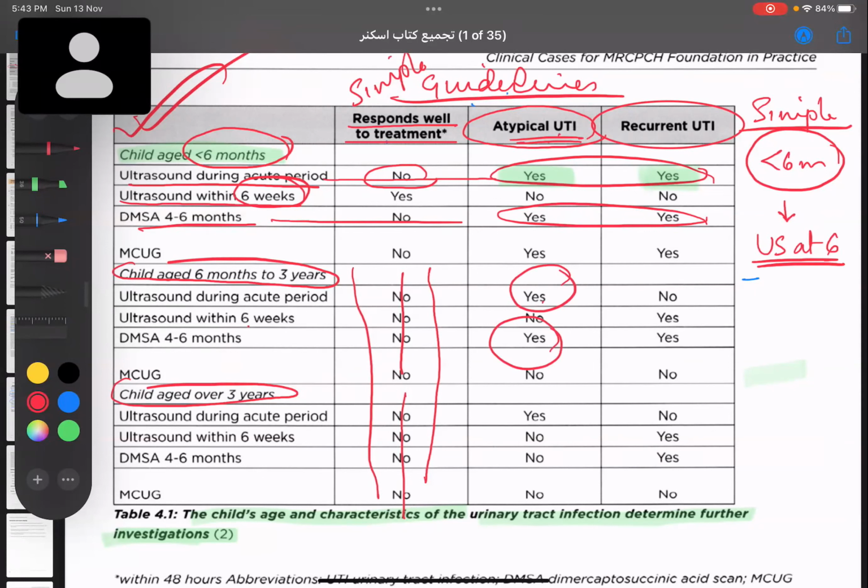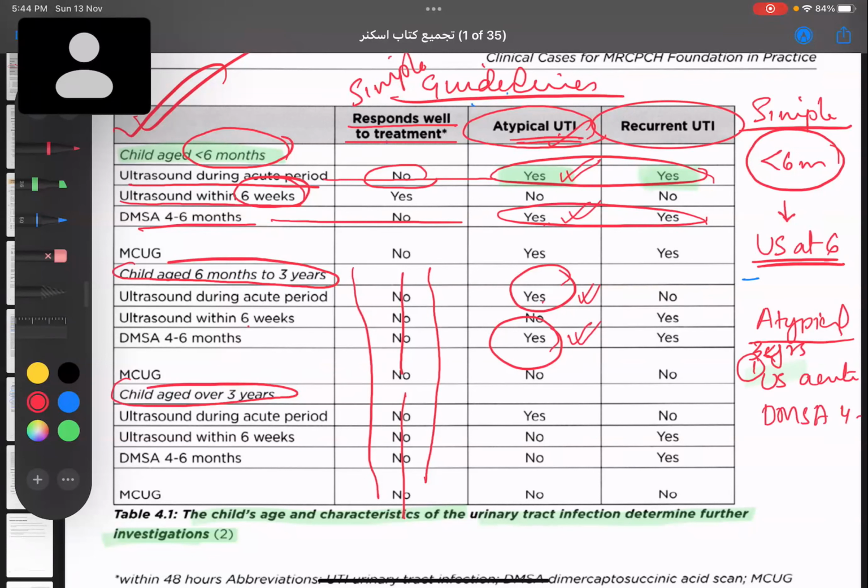See, atypical UTI, 0 to 6 months. Up to 6 months, you're doing ultrasound at acute episode plus DMSA at 4 to 6 months. Same, up to 3 years, you're doing ultrasound in acute episode, DMSA at 4 to 6 months. Can we say that? That means in case of atypical UTI, we have to do up to 3 years of age, an ultrasound in acute episode, plus we have to do a DMSA at 4 to 6 months, right? Now, what about more than 3 years?